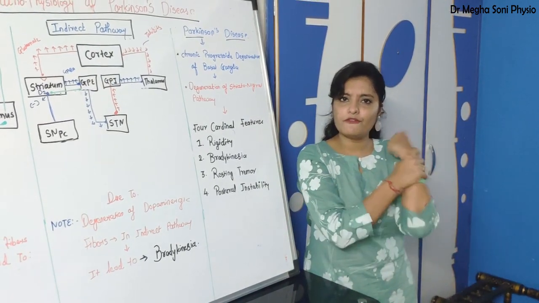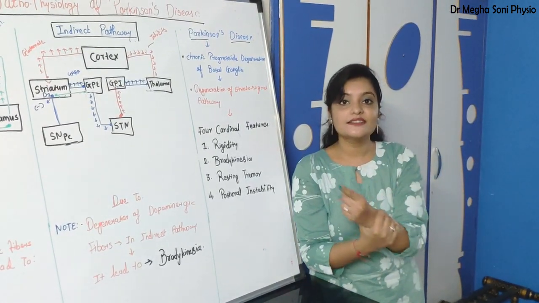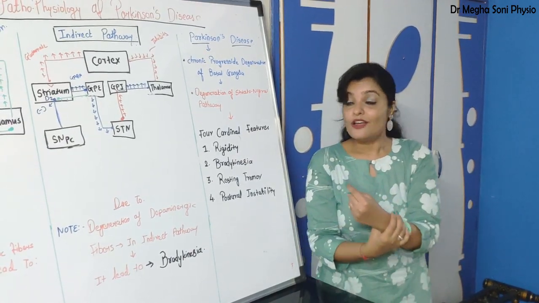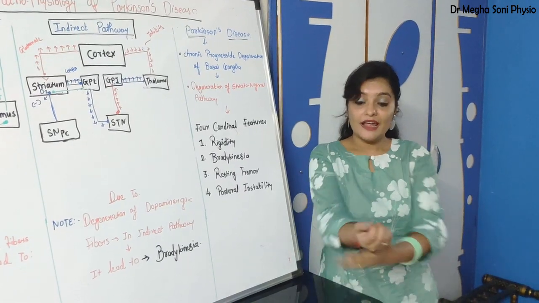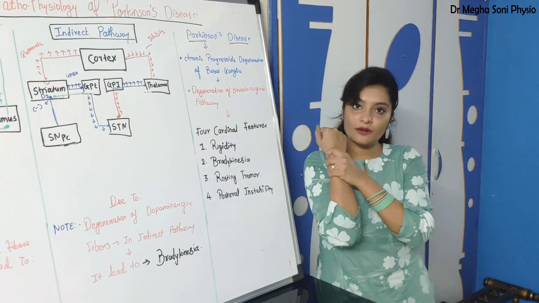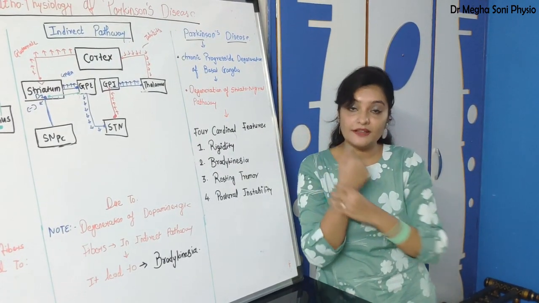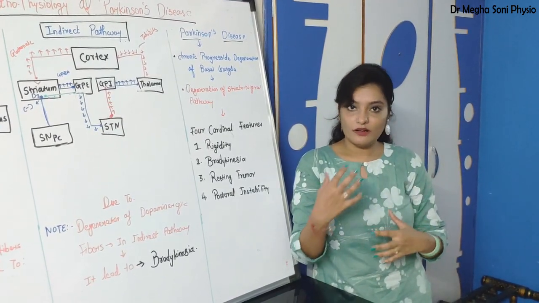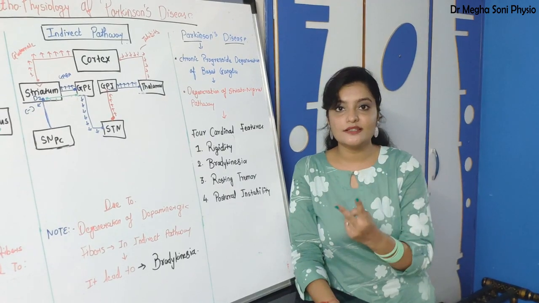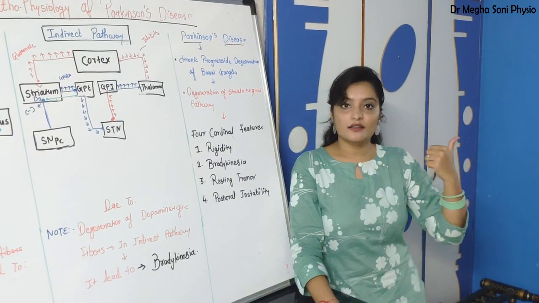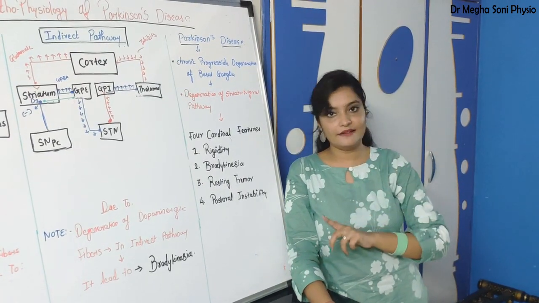You need to perform a fast movement, as spasticity is velocity dependent. Whereas rigidity is not velocity dependent. If you perform a movement at normal speed, you may find rigidity. So this is the second difference between spasticity and rigidity.